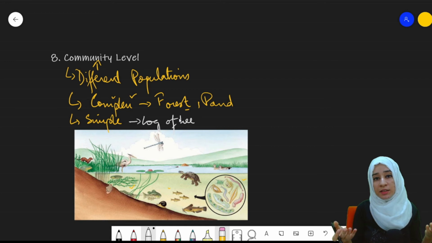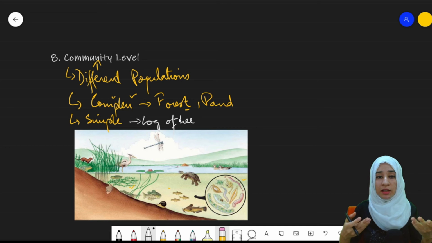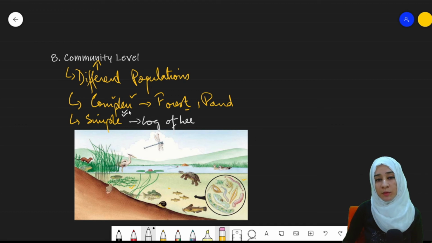It can be insects, microorganisms, smaller plants, right? So the community in which the populations can be easily calculated will be known as a simple community.